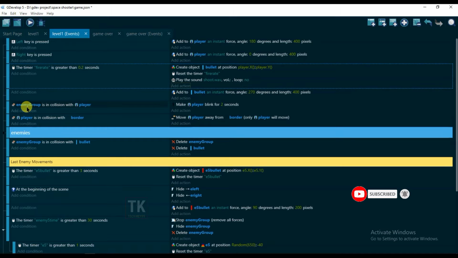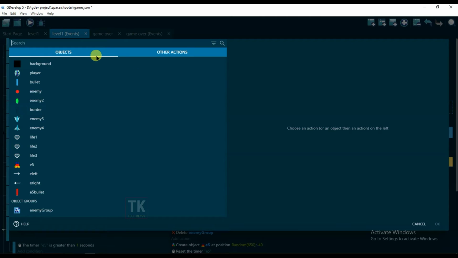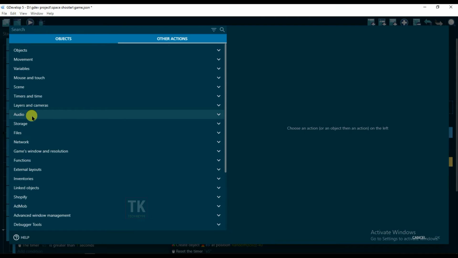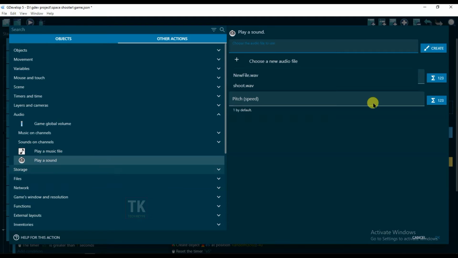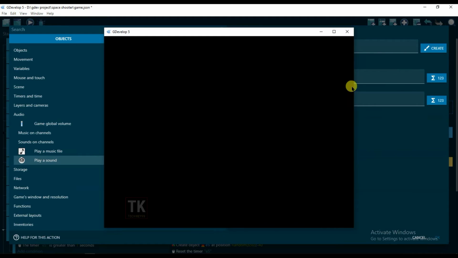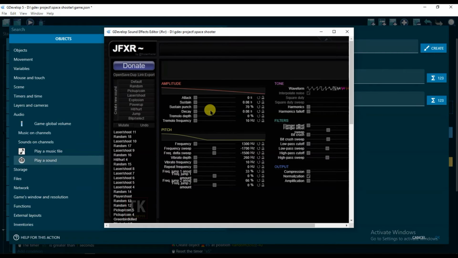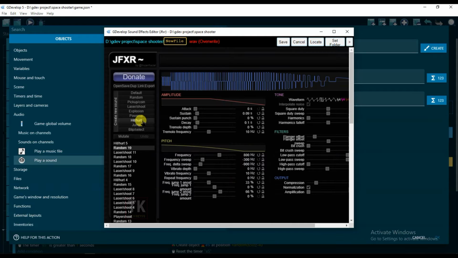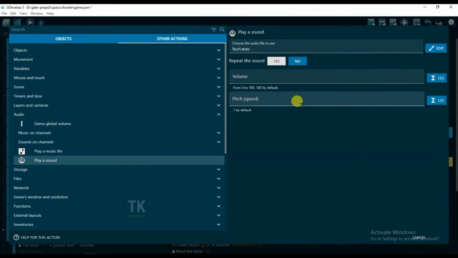Okay, when the enemy group collides with the player, then the player should play a hurt sound. Click on add action, other actions, audio, and play a sound. Create. And now click on hit or hurt. You can get the hurt sound. Okay, rename this sound hurt. Click on save. Okay, click on OK.